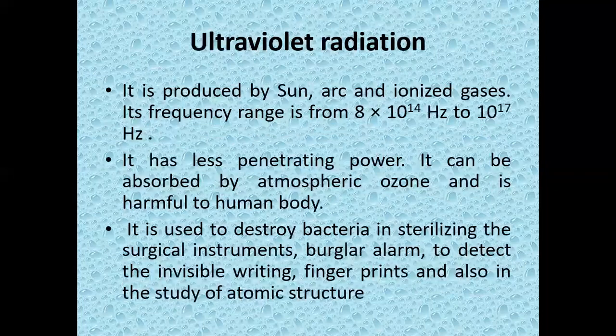The next is ultraviolet radiation. This is produced by the sun, arcs, and ionized gases. All these are the sources of ultraviolet radiation. The frequency range is from 8 × 10^14 hertz to 10^17 hertz. Ultraviolet radiations have very little penetrating power, so they are absorbed by the ozone layer of the atmosphere. When they fall on our body, they are harmful.